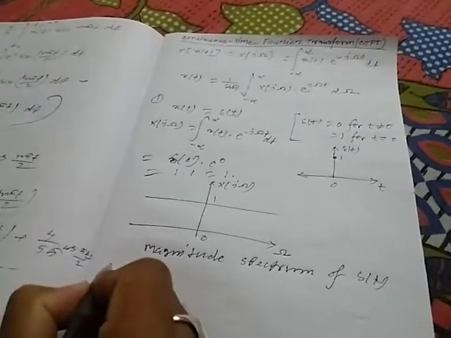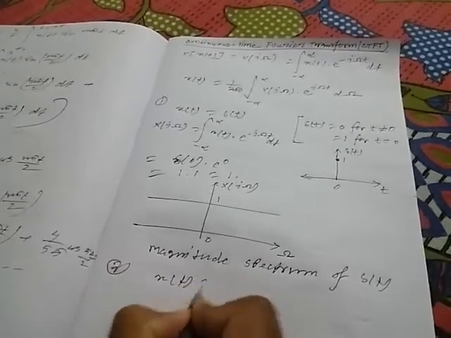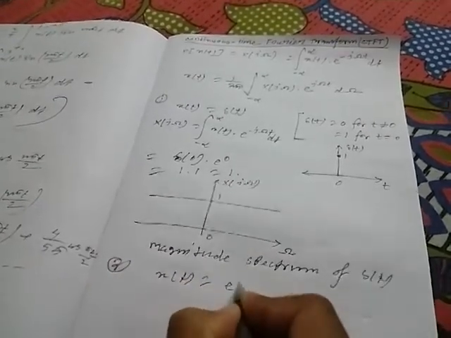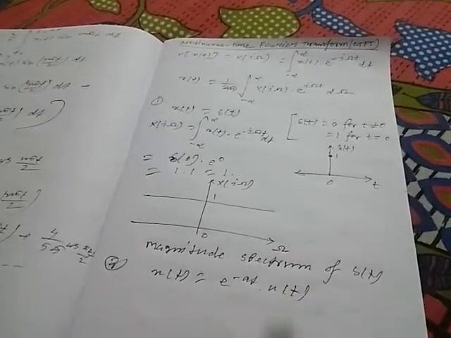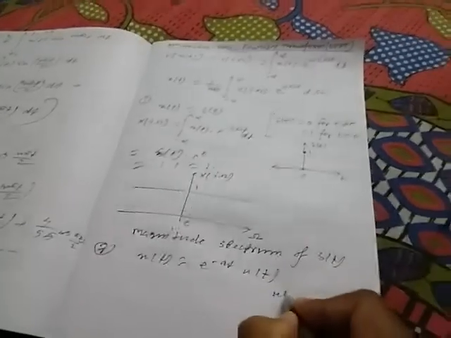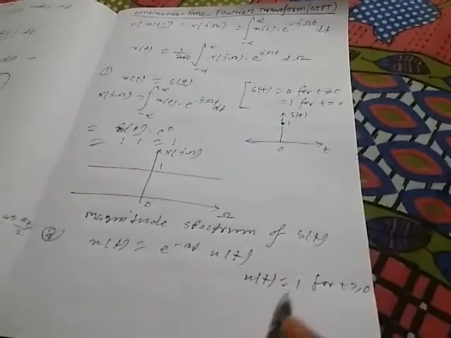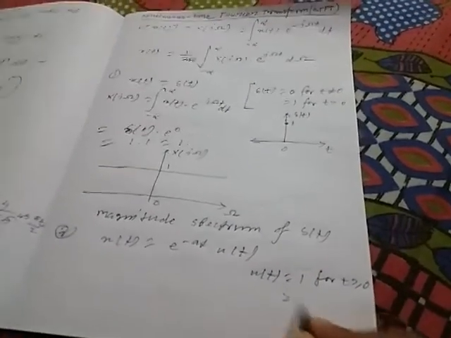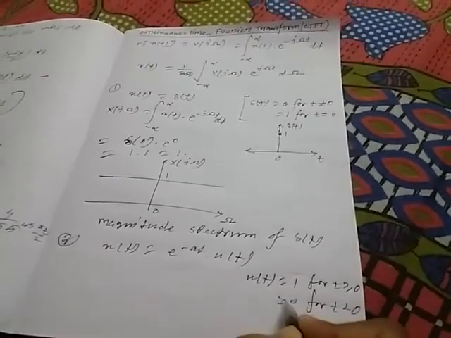Now let us take another example: x(t) equal to e to the power minus a t into u(t). What is u(t)? u(t) is the unit step function. We know u(t) has the value of 1 for t greater than or equal to 0, and 0 for t less than 0.